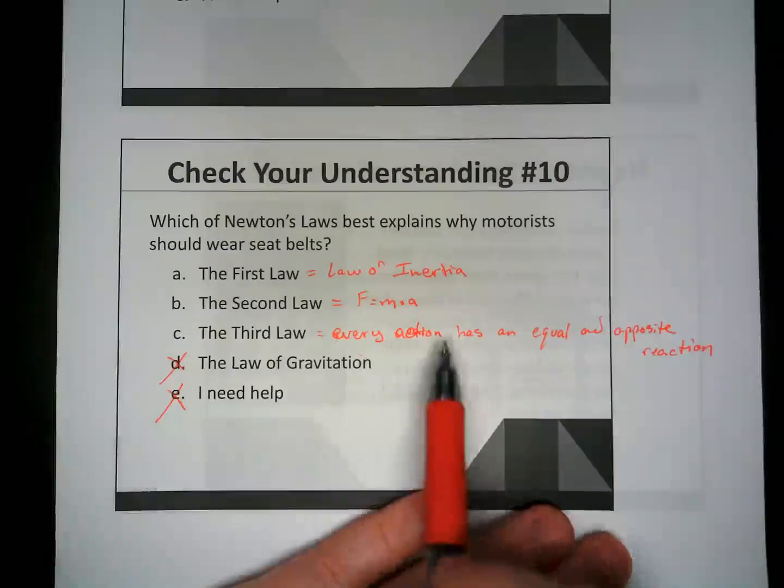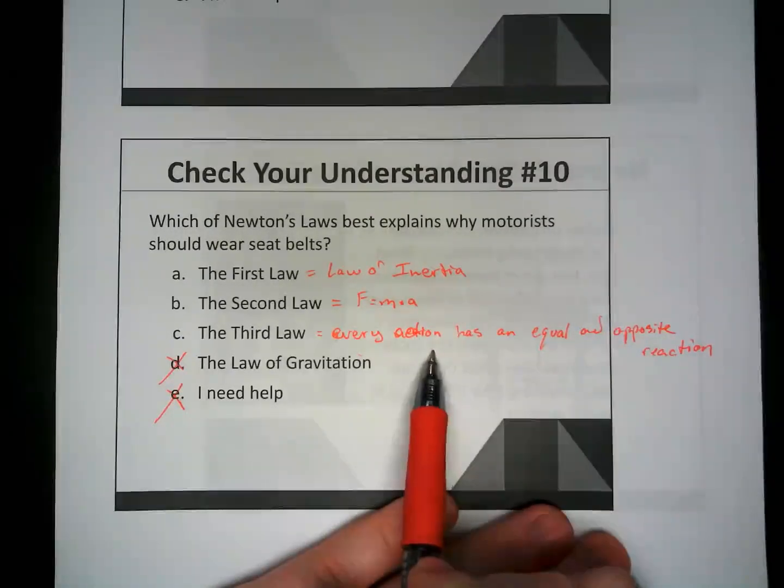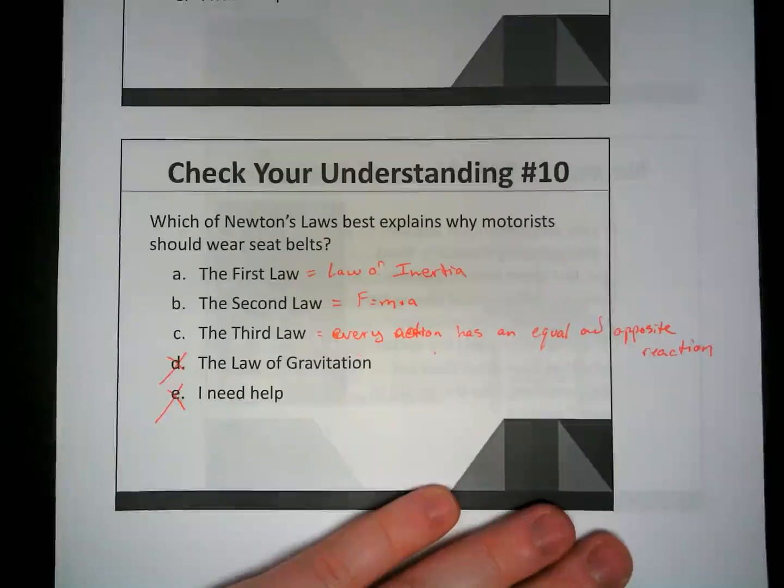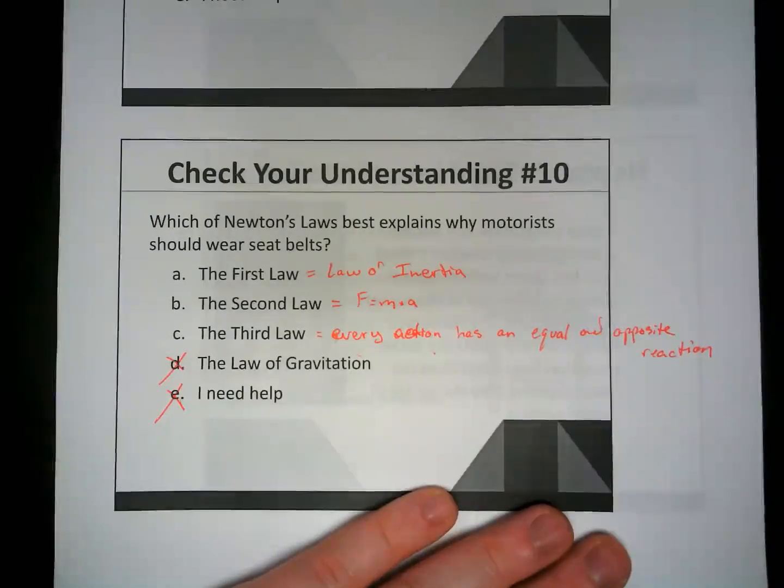Do we want to talk about every action has an equal and opposite reaction? You could. You definitely could. Like if you were to talk about what would happen during a car crash and you suffering injuries from wearing a seatbelt, like rug burn, maybe a broken nose from the airbag, or maybe you break an arm. Something that's very common is that people break their collarbones in an accident because, just so you know, collarbones are actually made to be broken.